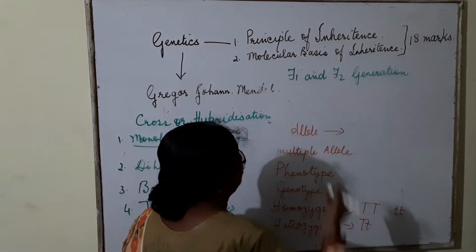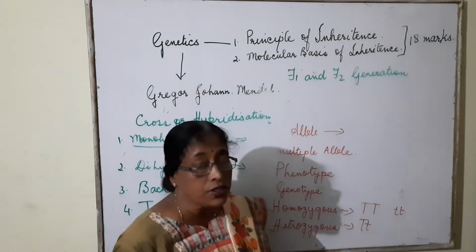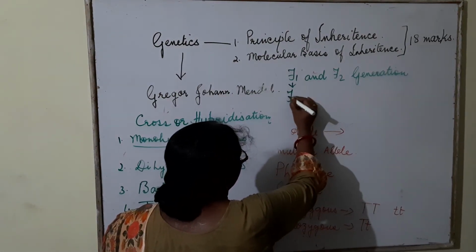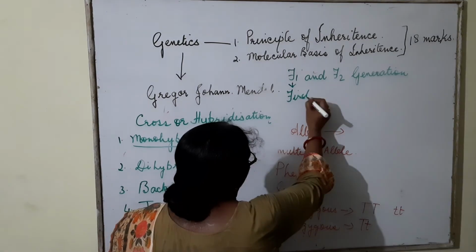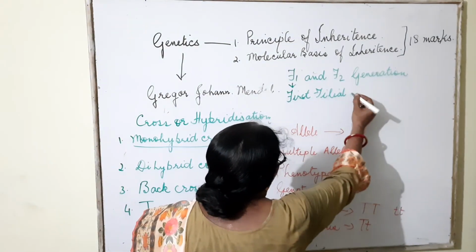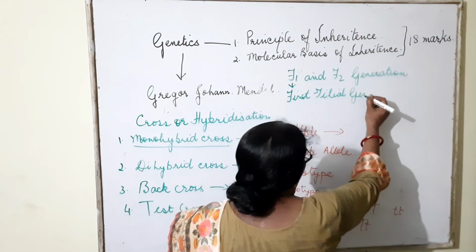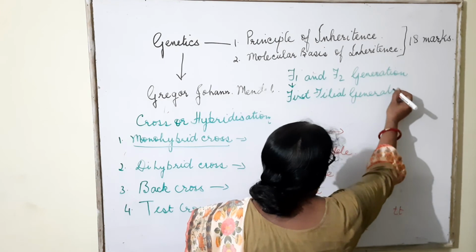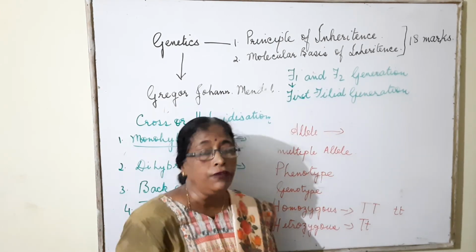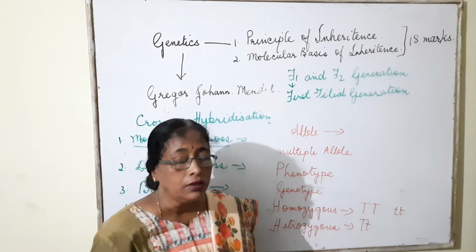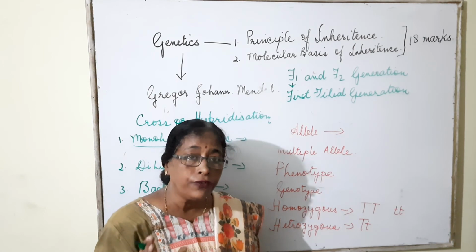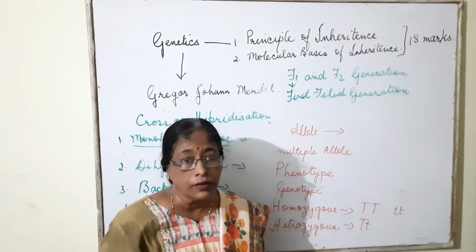F1 and F2 generation. F1 means the first filial generation. When a fresh cross is made, then it is called F1 generation or first filial generation.